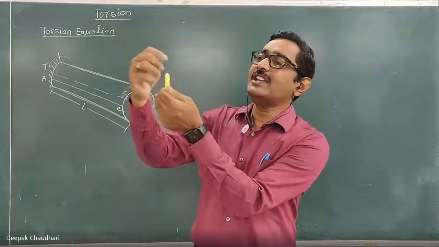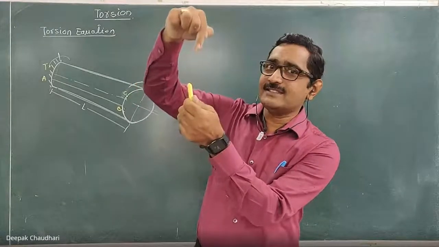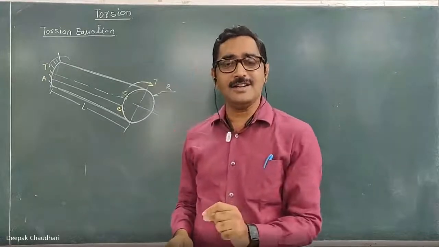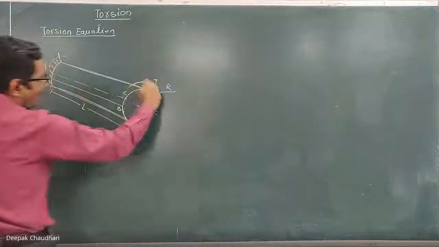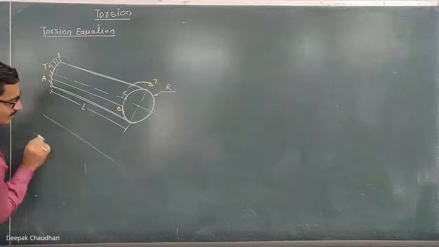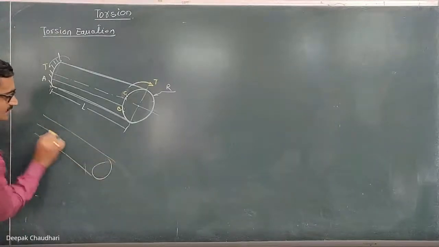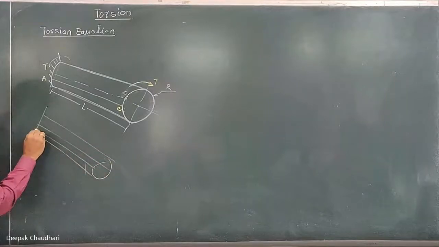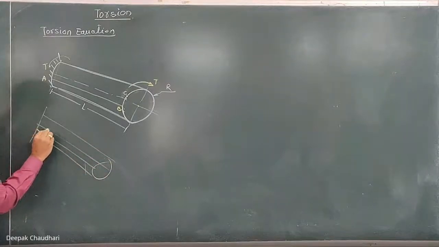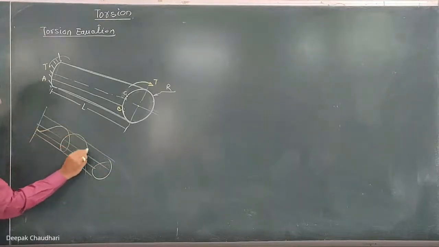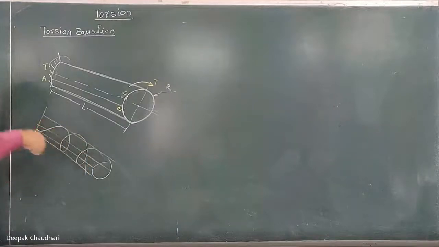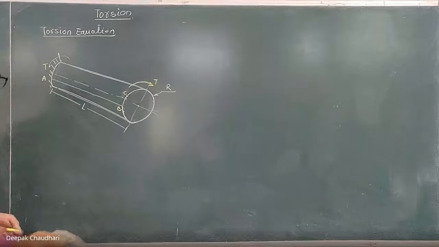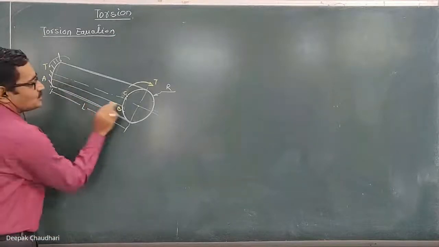Here you will observe that if I keep it fixed and rotate it over here, this vertical line will rotate like this. It will be rotated in the form of a helix. Understood? So this was the original line. If I twist it like this, this point remains here only and this line gets turned like this. So it is in the form of a helix, like the thread of a screw.